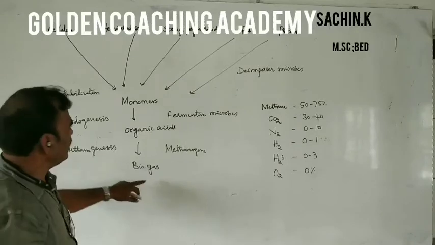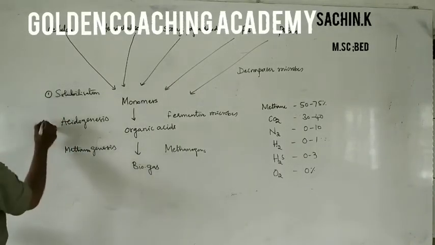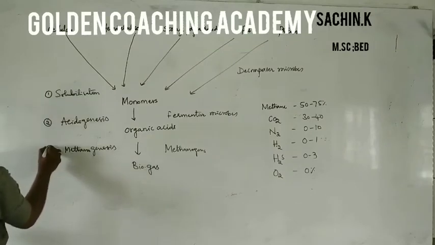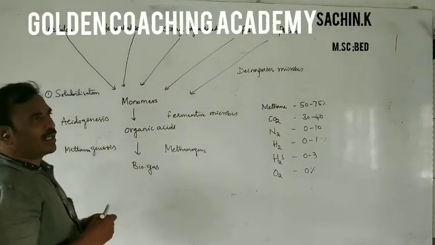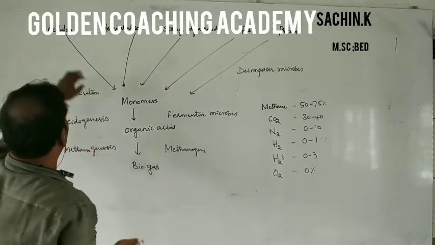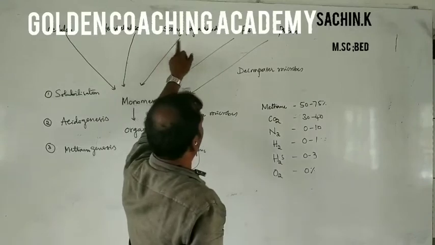The biogas production takes place in three steps: solubilization, acidogenesis, methanogenesis.